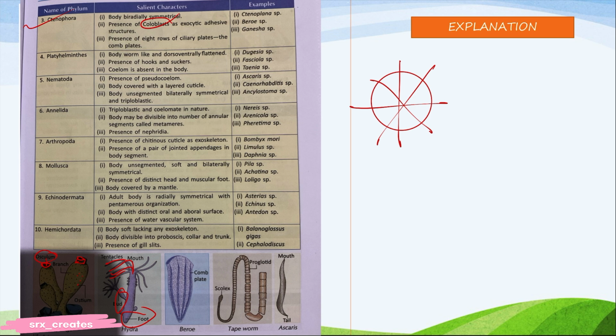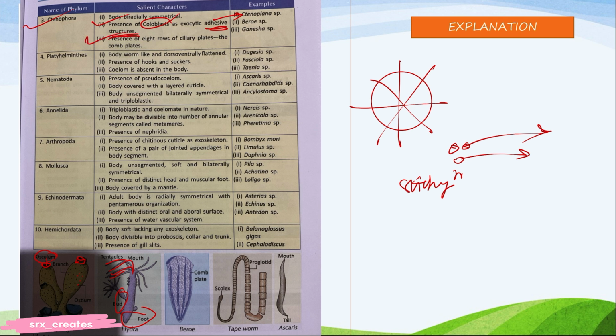These are sticky cells that help the comb jelly to catch food. Now they have some sticky cells that help them to catch their prey or food. Okay, imagine them as tiny sticky traps, like rat sticky traps, like that only they are. Colloblasts are adhesive structures. Adhesives means where gum is there.